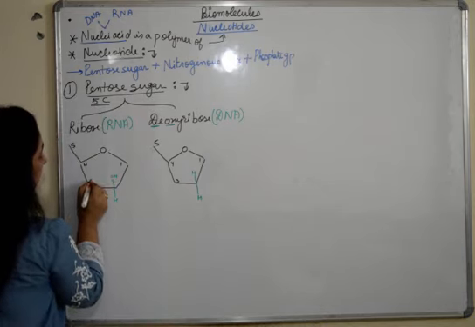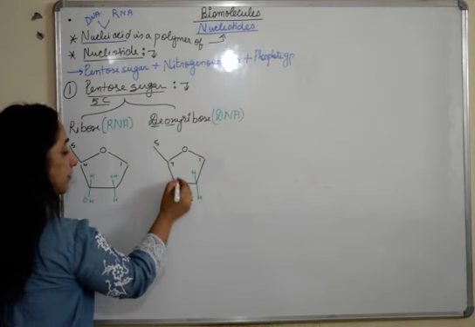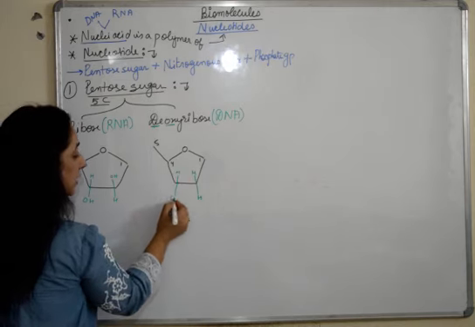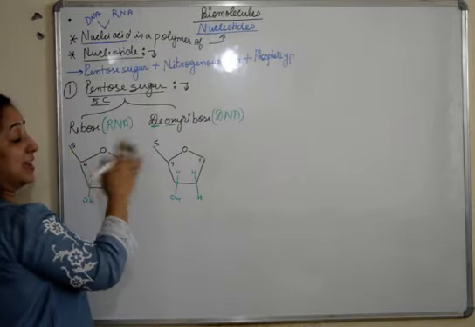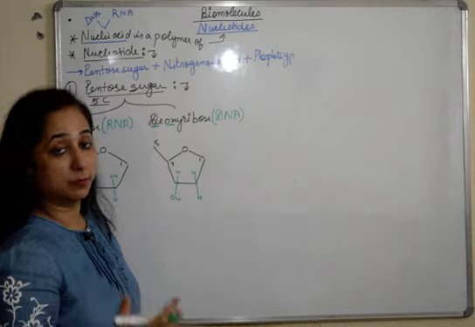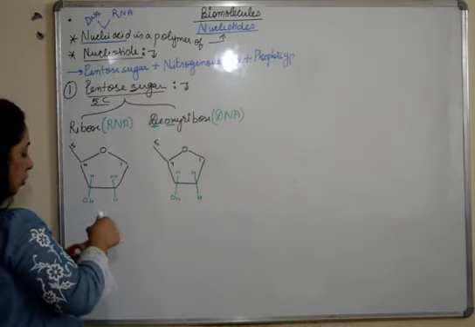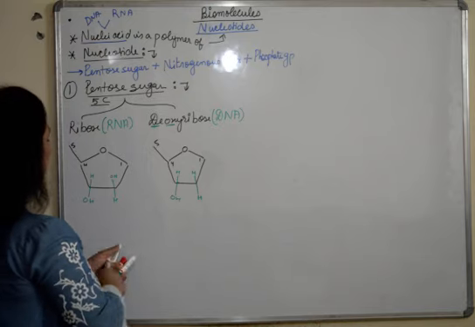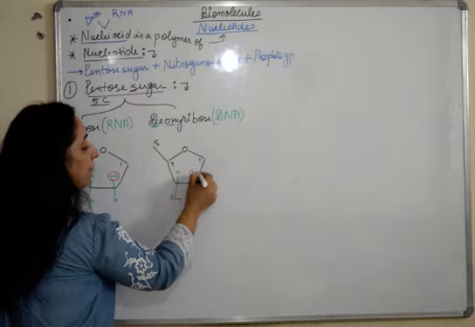We write the others: here we have H, here we have OH, and this remains the same. Here we have H and here we have OH. Other things remain the same. So we can say that they are similar in shape, and the only difference is this OH here and here we have H.